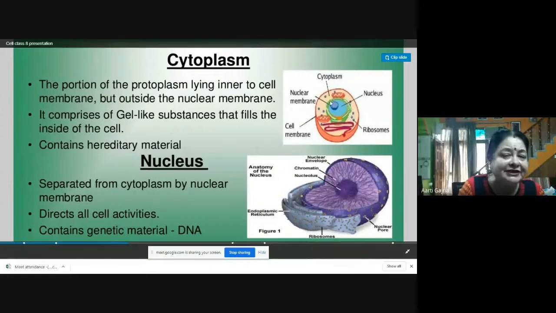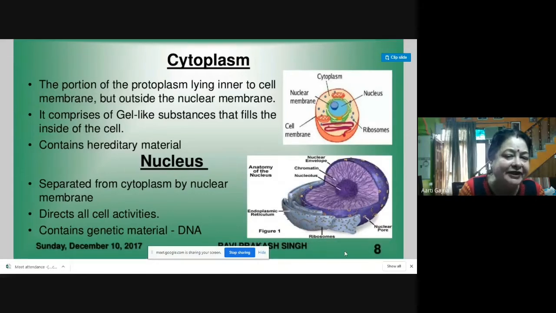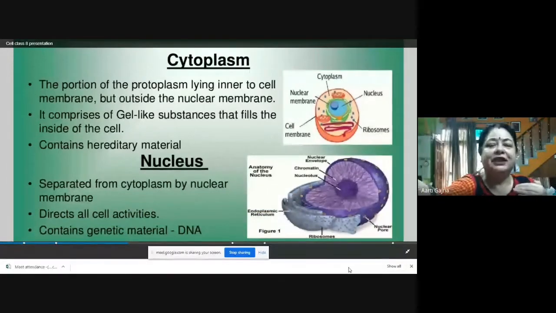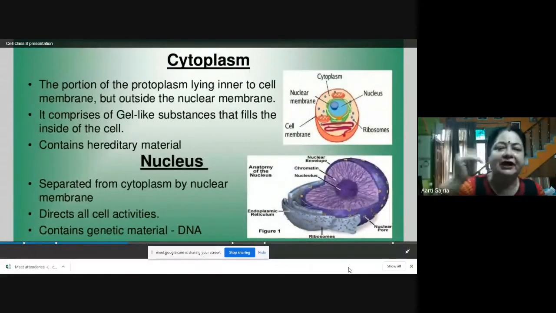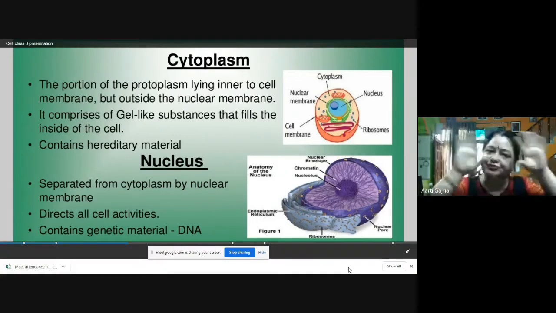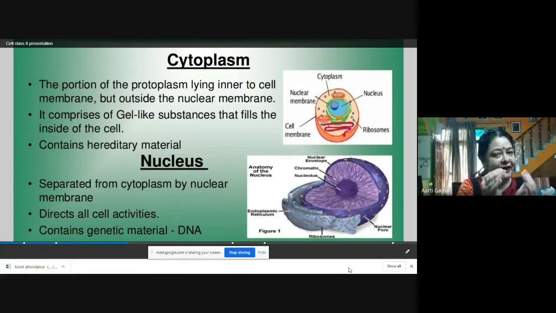The cytoplasm is between the nucleus and the cell membrane. It comprises a gel-like substance that fills the inside of the cell. So it is present all over the cell, a jelly-like substance. The nucleus is present, and after the nucleus, all over the cell you will find cytoplasm. And in this cytoplasm, all organelles are present.